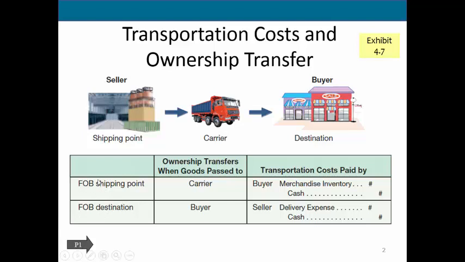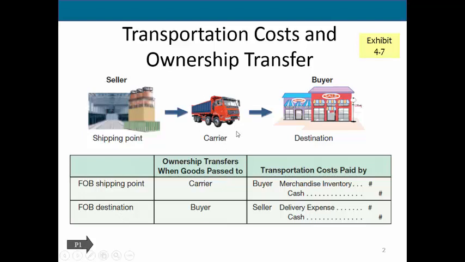FOB is just a shortening of free on board or freight on board. What this says is if it's FOB shipping point, we are told that the ownership of the goods transfers when the goods are shipped, so when it leaves the shipping point. FOB destination, on the other hand, tells us that the goods do not transfer ownership until they reach their destination.